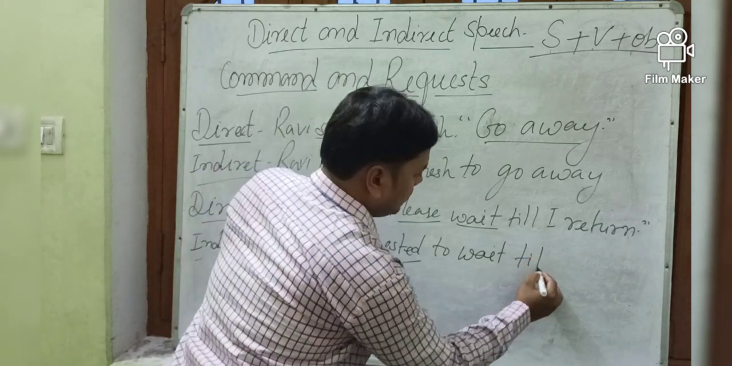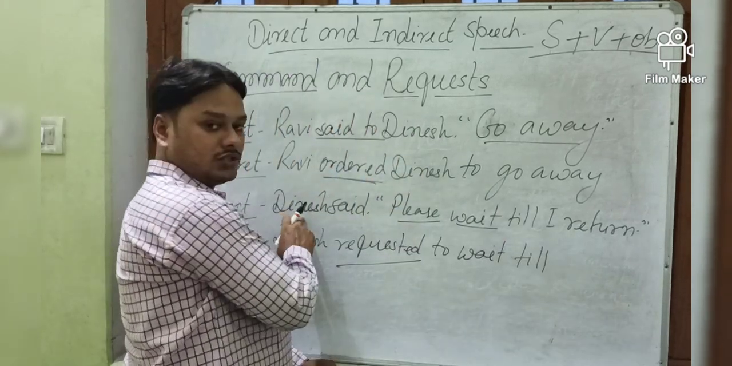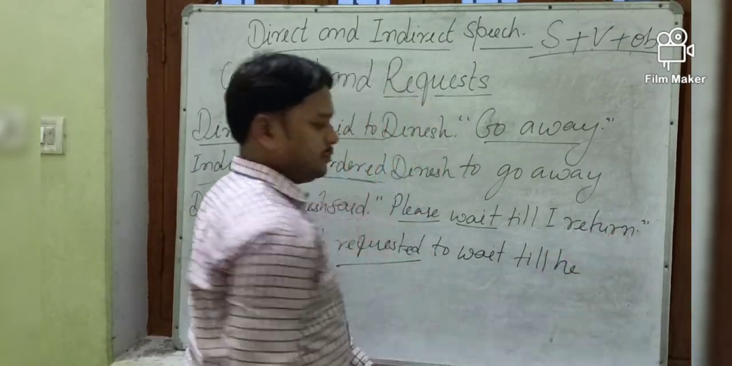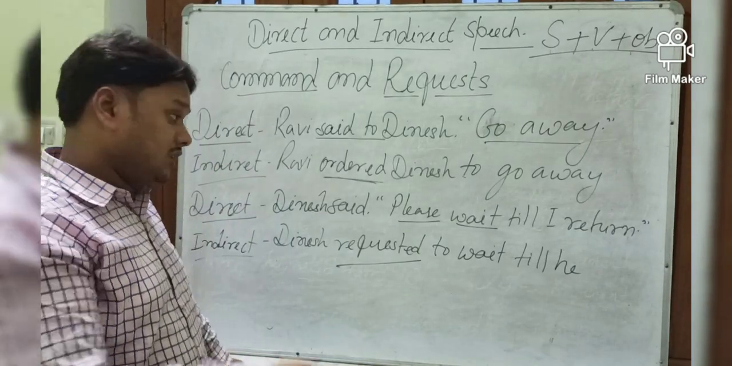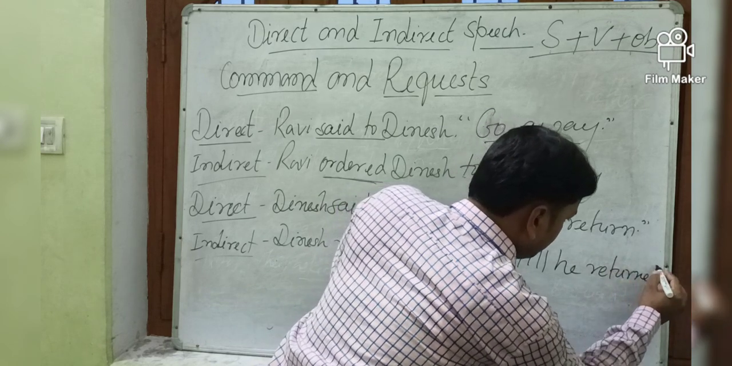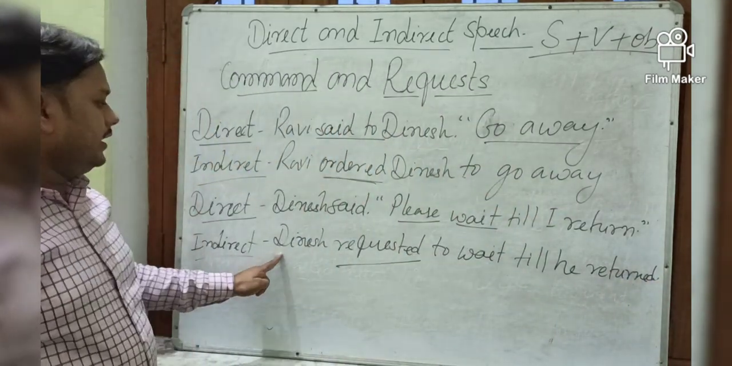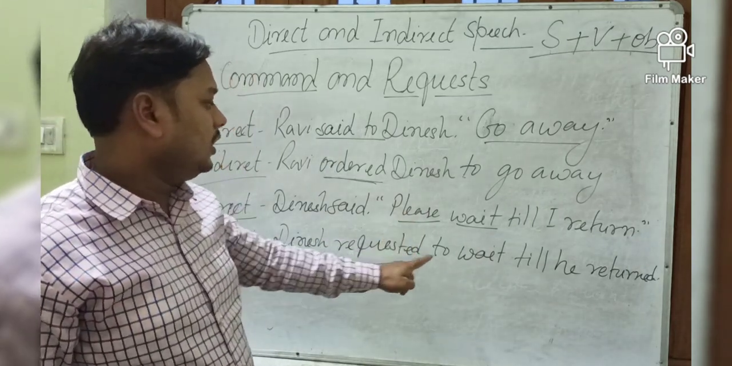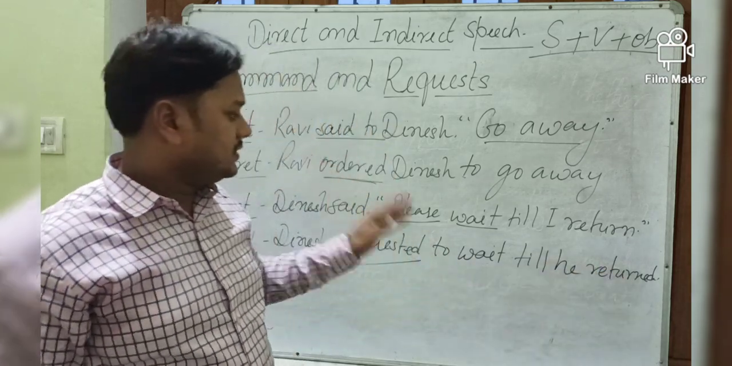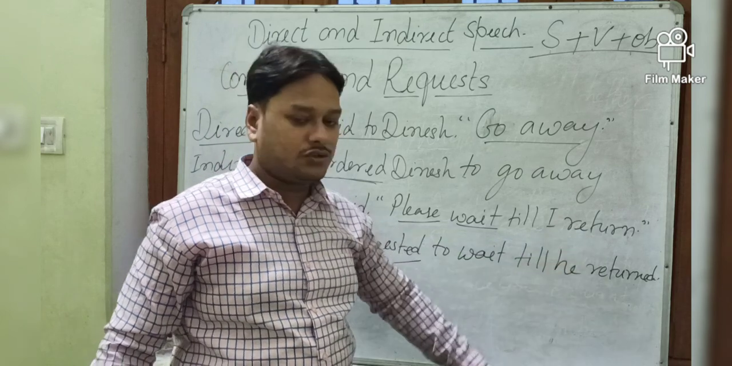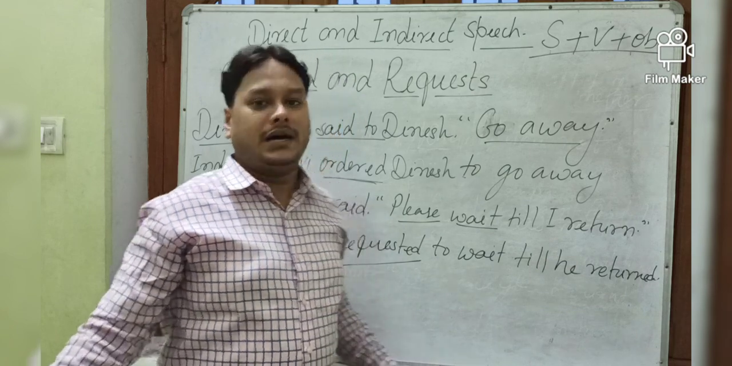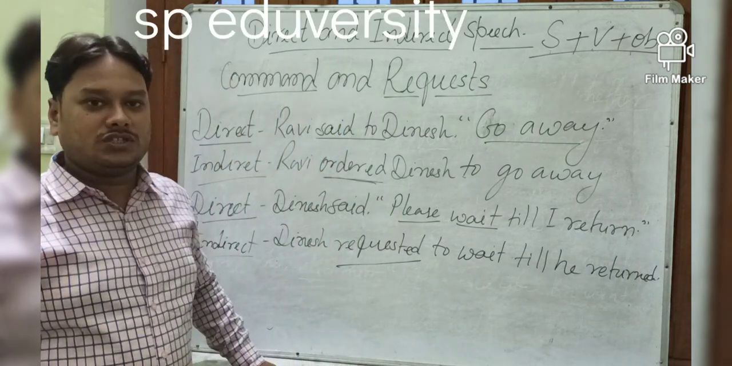Till. First person according to subject, I. Subject is Dinesh. Till he. This is simple present. Simple present will be changed into simple past. So it will be written he returned. Okay. You can see Dinesh requested because please is written. To wait, infinitive, only to will be written. The remaining will be written as it is, wait till, but you need to take care of the tense. This is simple present tense, that's why it is changed into simple past tense. Okay, I hope this much is clear.